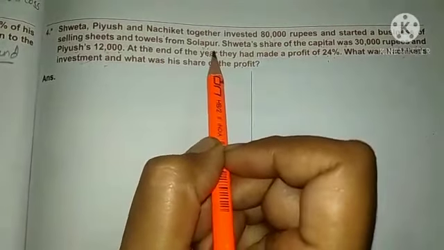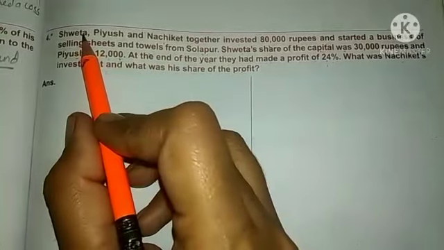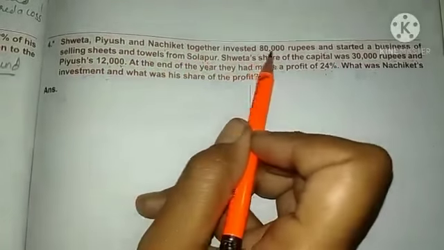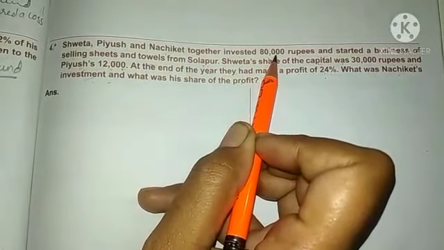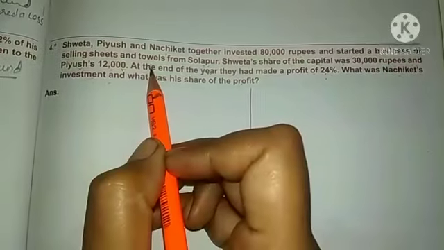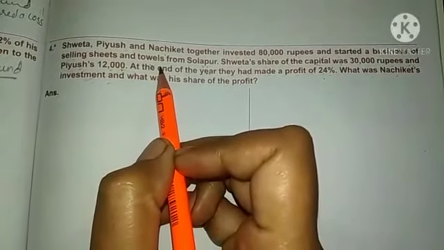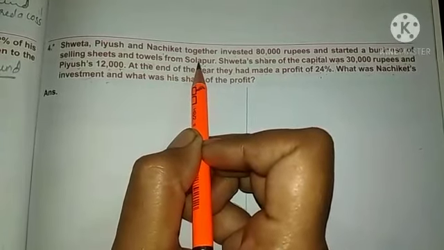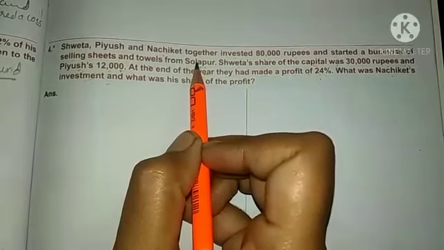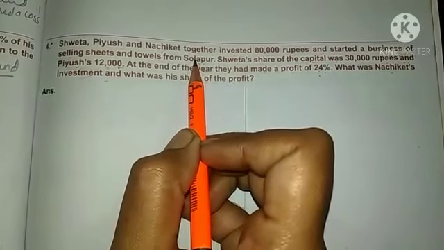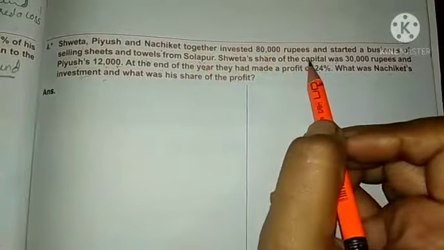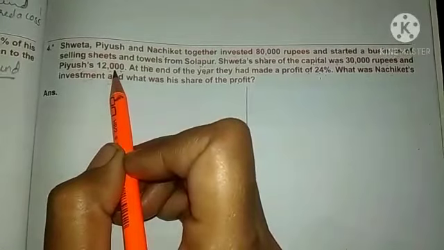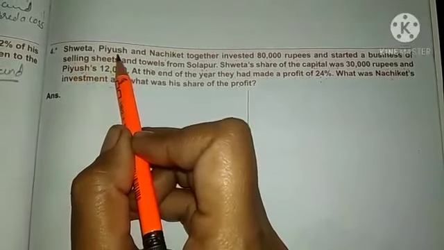Now student, what you have to do in this question is, here the three partners are given, Shweta, Piyush and Nachiket. Together all the three partners have invested 80,000 rupees in their business and started a business of selling sheets and towels. From where are they bringing those sheets and towels? From Solapur. Clear? Afterwards, Shweta's share of capital was 30,000 and Piyush has invested 12,000. Clear? The investment of Shweta and Piyush is given.